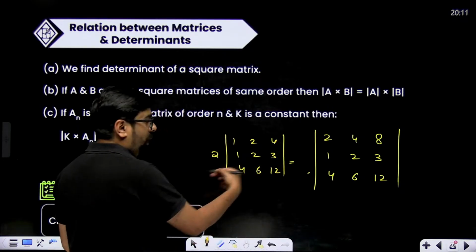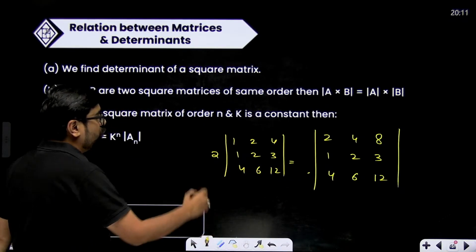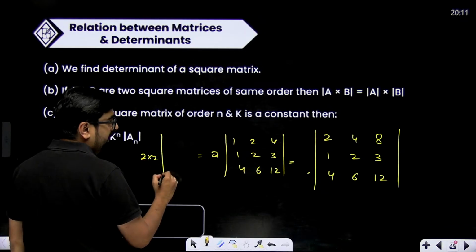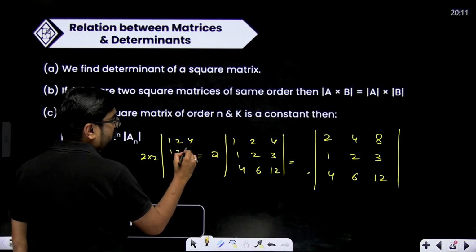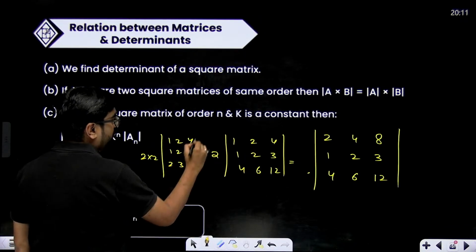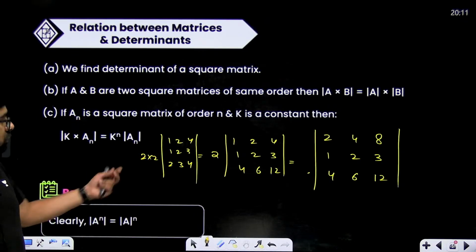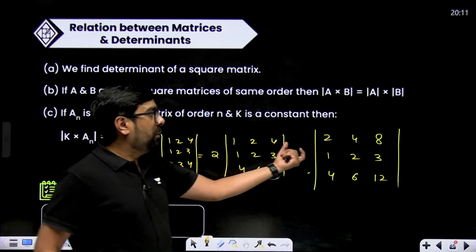Now one more row, I can take 2 common from this row also. So again one more 2 I can take out common, right? So this will become 1, 2, 4, 1, 2, 3 and 2, 3, 4. So this will be the final determinant. This I have to solve. So 2 is taken out common from 2 rows.